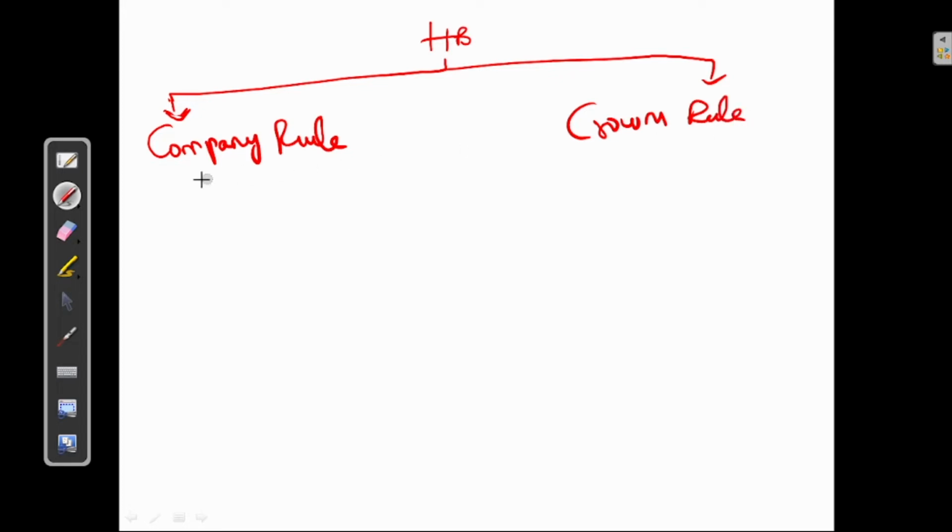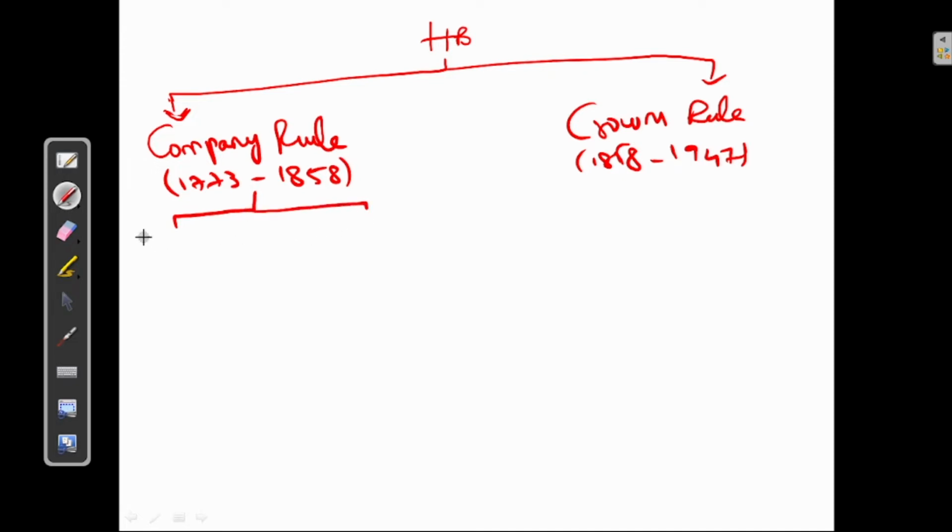Company rule from 1773 to 1858. Crown's rule from 1858 to 1947. Again this company rule is divided into Regulating Act and Charter Act.